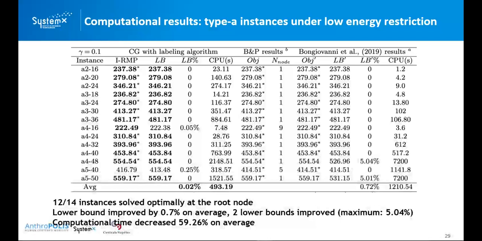Because in this case, most of the instances were solved optimally also by Bongiovanni. So their lower bound equals the objective value. There is actually no space for improvement of the lower bound. But for those instances where optimality was not proven in the work of Bongiovanni, we can improve the lower bound by up to 5%. And the computational time has decreased a lot.